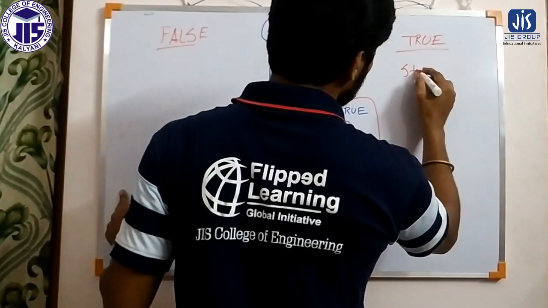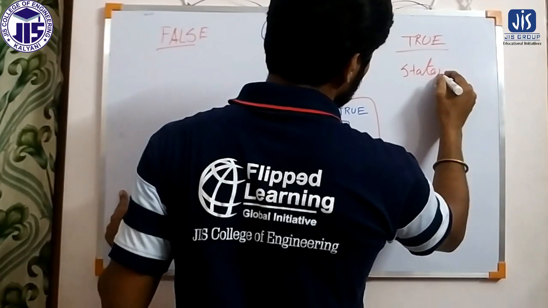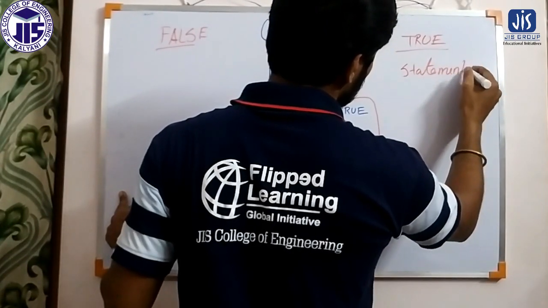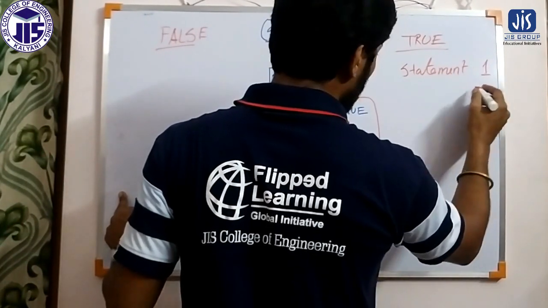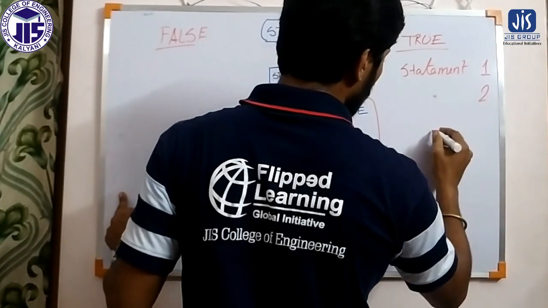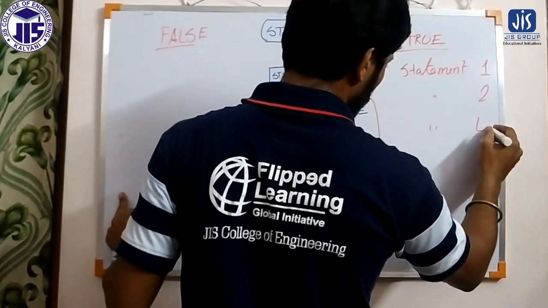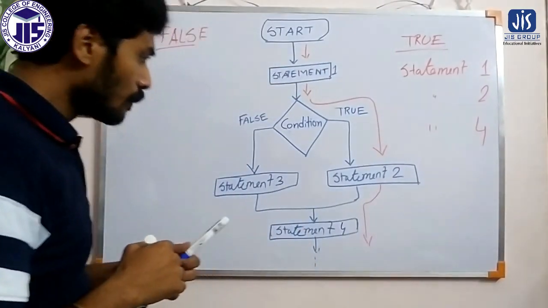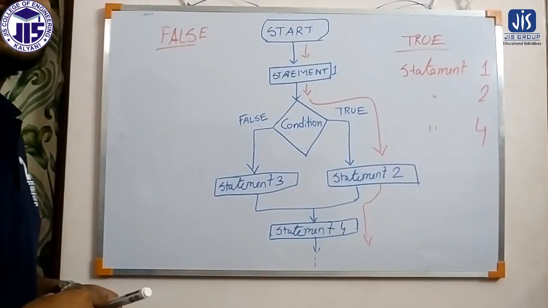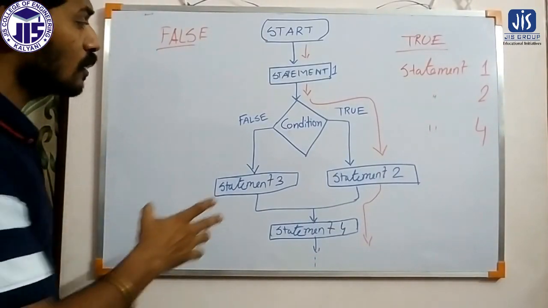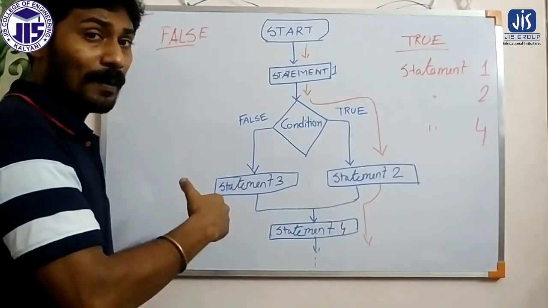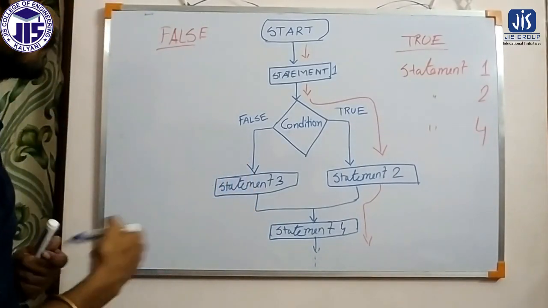So if the condition is true, the sequence will be like this: statement 1, then statement 2, then statement 4. Here you can see that statement 3 is not executed at all because statement 3 is on the other part of the program. Now if the condition is false, what will happen?